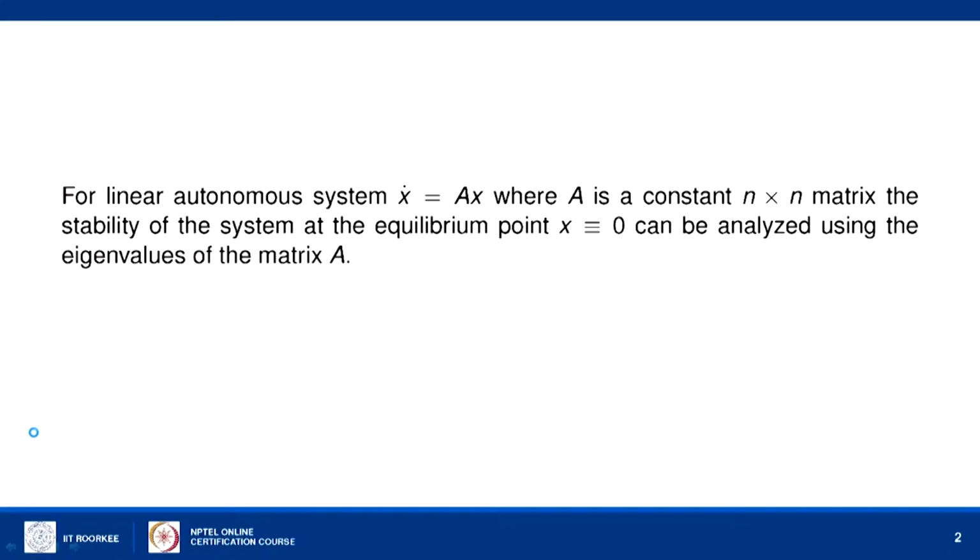For example, if you consider the autonomous system dx by dt equal to Ax, where A is an n cross n constant matrix, the stability was analyzed using the eigenvalues of the matrix A. If you recall, if all the eigenvalues have negative real part, then the system is asymptotically stable, and even if one of the eigenvalues has positive real part, then it will be unstable. Similar such results have been analyzed earlier.